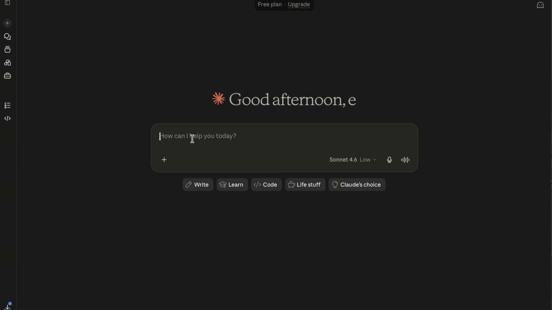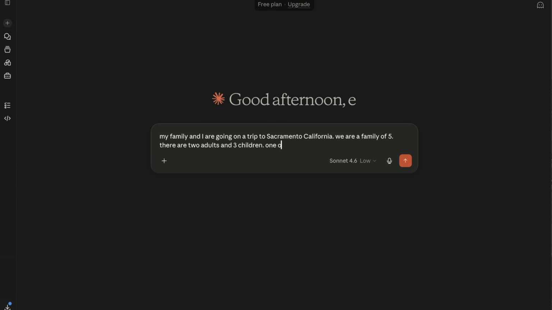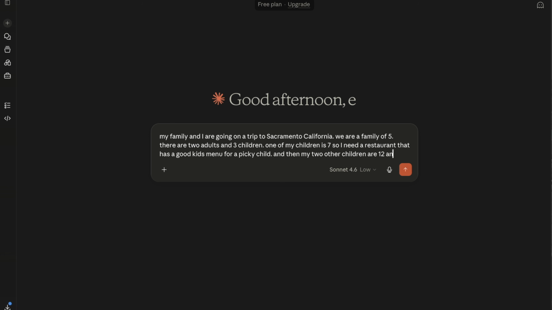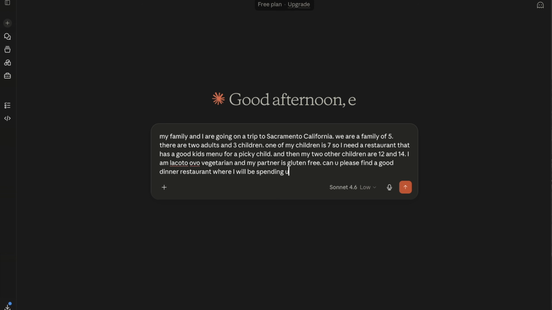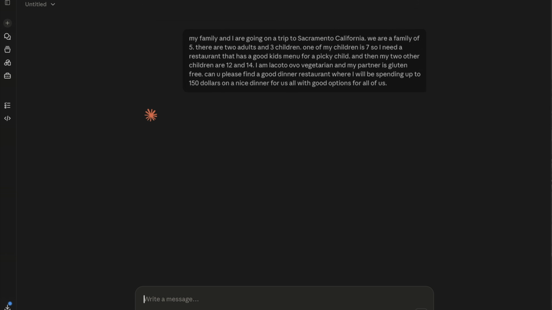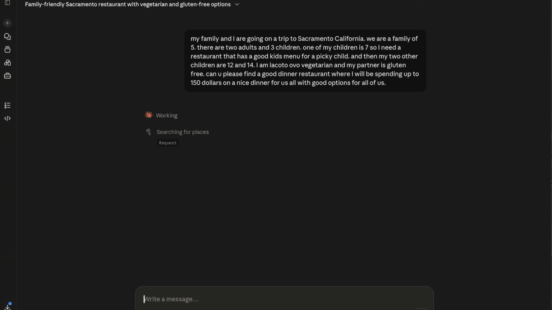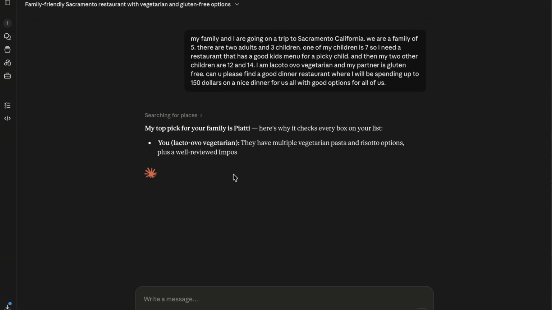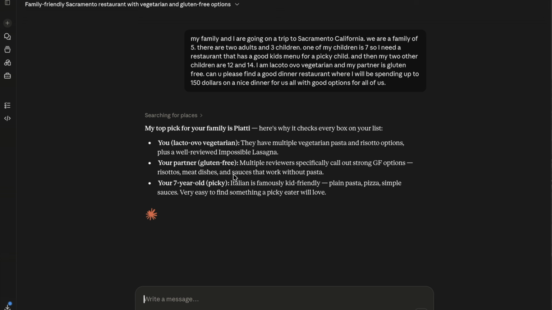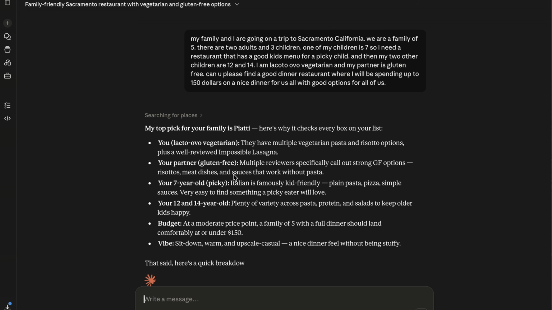So maybe I start with saying, okay, here is something I'm going to paste into here. And now instead of me having to do all this work, you'll see it says searching for places because it's actually going to go around. It's going to look at everything on the internet, do everything I would have done, but consolidate it for me and come back with a great response.